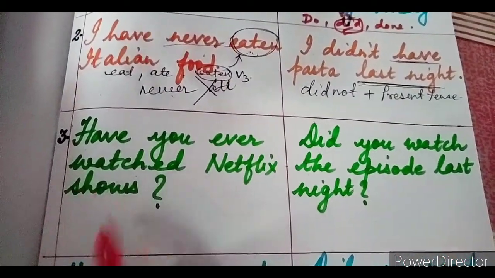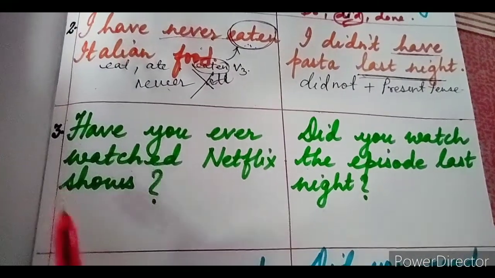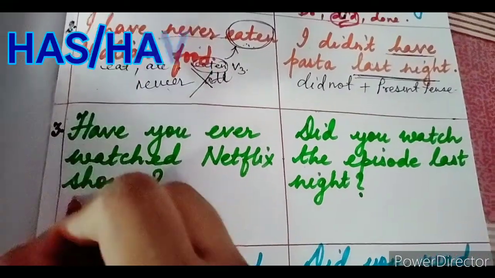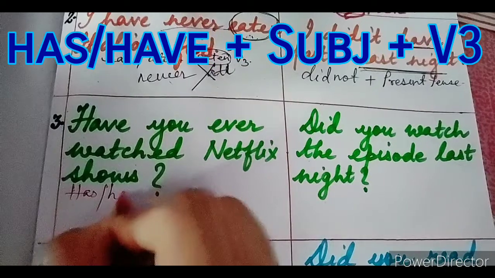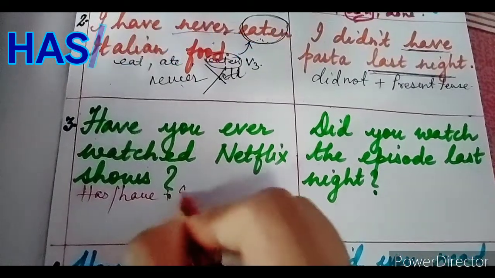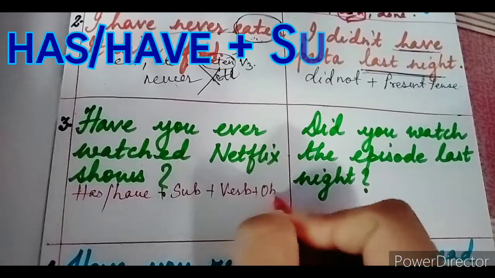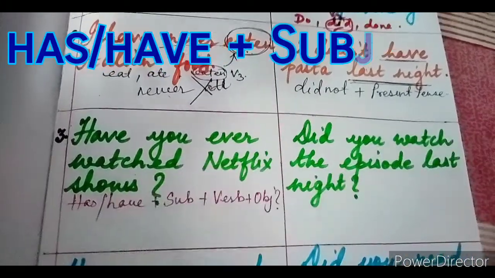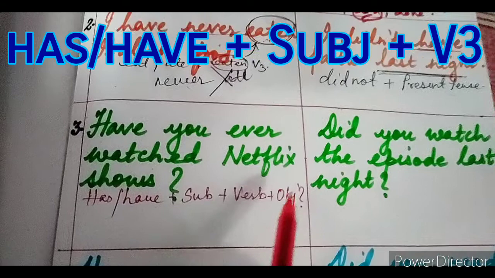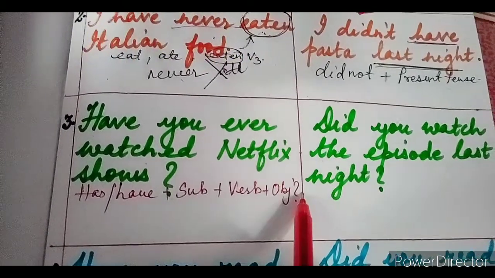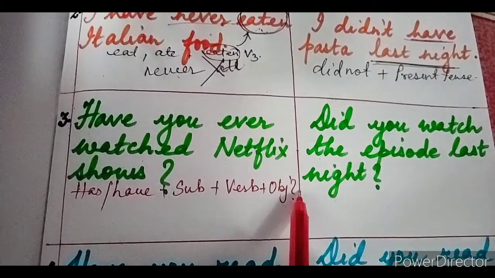So the structure of a question in the present perfect would be has or have plus the subject plus verb plus object and a question mark. So in a question, or in an interrogative sentence, we are using a question mark. I hope everybody knows that.